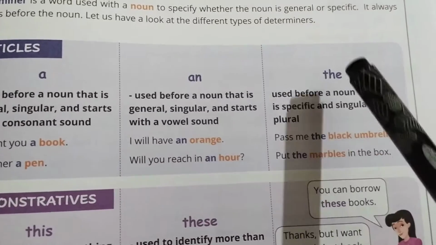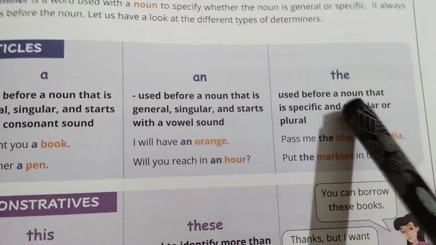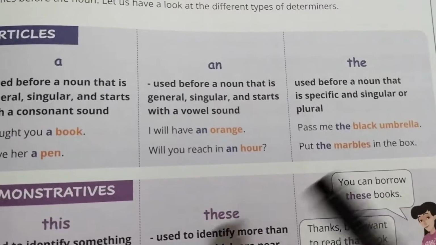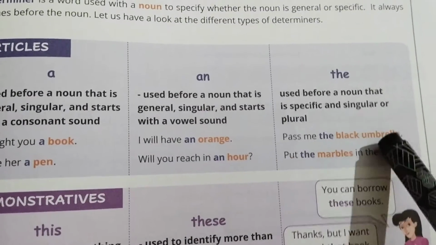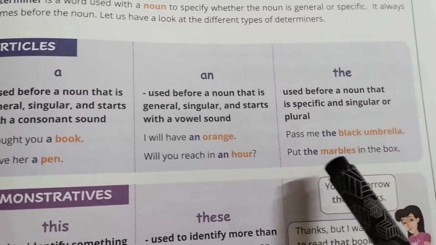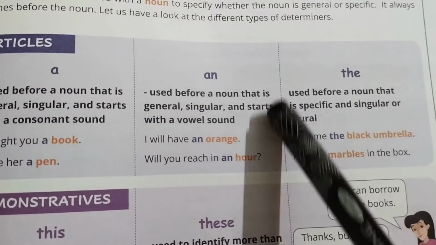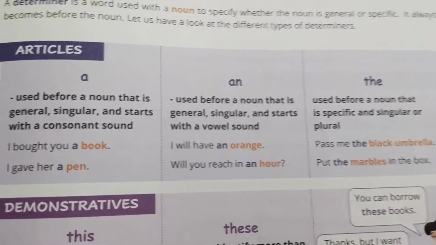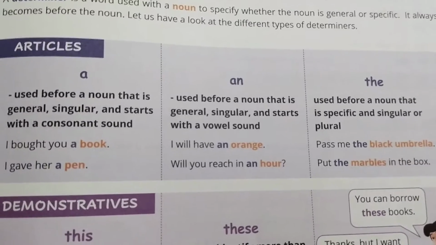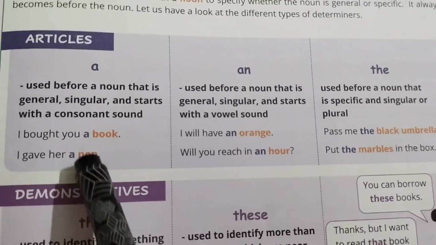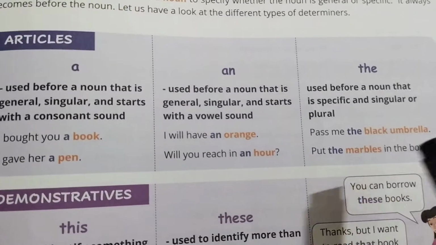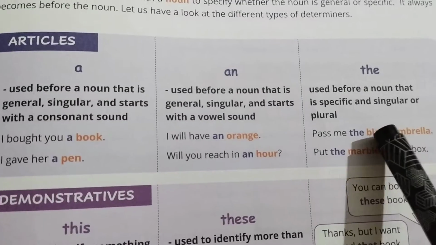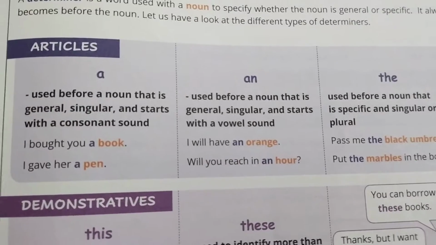And the next one is the. The is used before a noun that is specific, singular or plural. For example, pass me the black umbrella. Put the marbles in the box. Here it was given as specific, which means it denotes a unique thing. Here also it starts with a consonant sound, so why instead of writing a, have they written the? There you might have doubts.